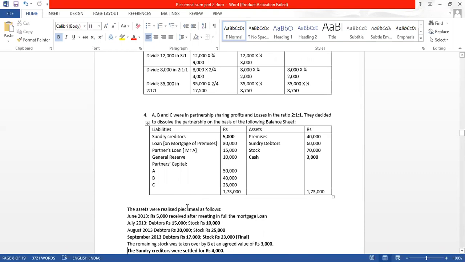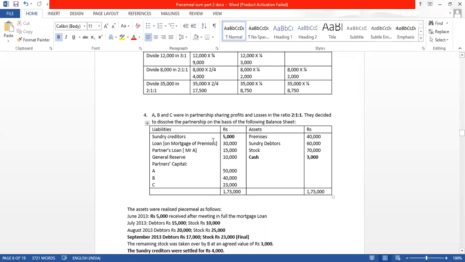So not given, I will keep it blank. Oh, but they have not given any date when the business got dissolved, their partnership date. But June 2013 को first realization मिला, तो we may assume that ये business का date 31st March है, ऐसा assume कर सकते हैं, because उसके बाद जून में they have got the first realization. If you want, you may assume it as 31st March as the last date of the balance sheet, and from 1st April we may start. But because date is not given, I will keep it blank.